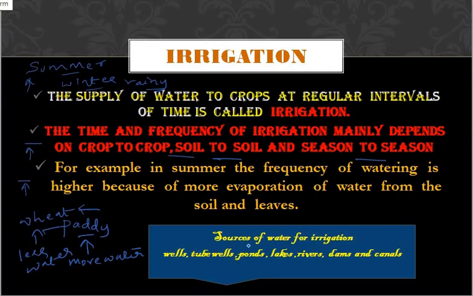Next, the sources of water. Where will you get the water for irrigation, for watering the plants? You will get it from wells, tube wells, ponds, lakes, rivers, dams, canals. These are the sources of water through which you can do the irrigation.